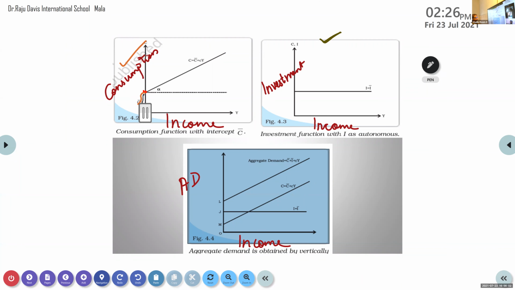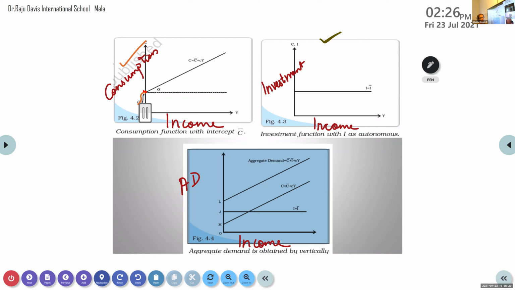Karthik, can you tell? When the income is 0, some consumption will take place. Okay, what do you call it? Autonomous consumption. Now, why is it called autonomous consumption?